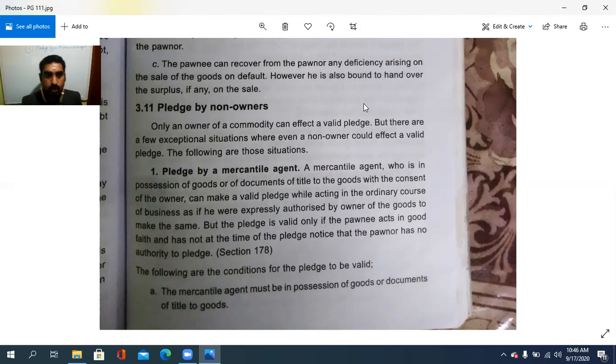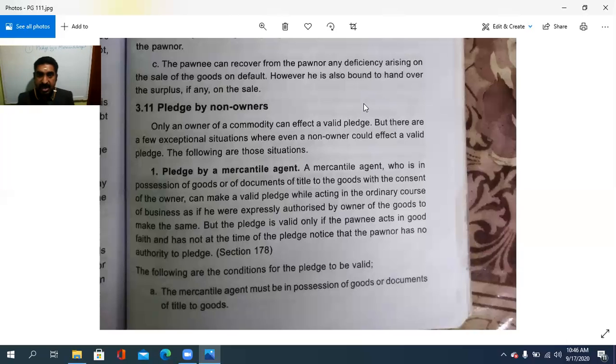A mercantile agent who is in possession of the goods or of documents of the title to the goods with the consent of the owner can make a valid pledge while acting in the ordinary course of business as if he were expressly authorized by the owner of the goods to make the same.